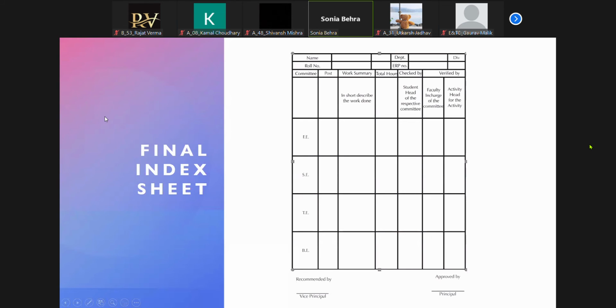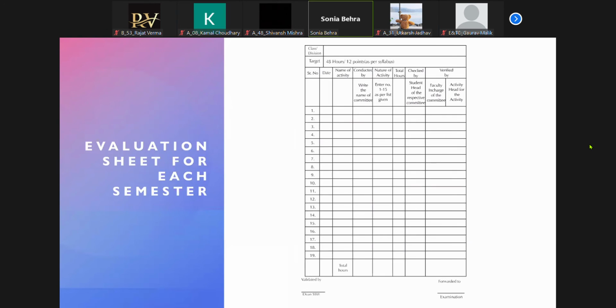Now come to your final index sheet. If you see this index sheet, this is your final index sheet. This you have to submit at the end of your final year. ये final year वाली index sheet है that you have to submit in the end. Final year में आपका ये submission होगा. I'll come to your SE index sheet.